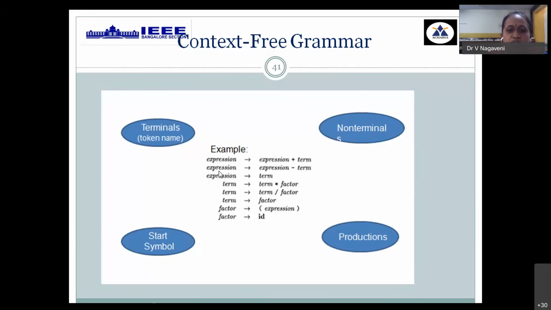the arithmetic expression CFG productions are written. E is the start, E indicating expression, is the LHS variable, and it is assigned to the RHS, which we call the body of the production, and the connection between LHS and RHS is made by an arrow mark. You can have both variables and terminals. The terminals here are plus and minus, star and division, open and closing small brackets, as well as ID. Then the LHS symbols here are variables. And the complete thing is called a production. Out of those, the symbol we start with is called the start symbol. This is the notation we use in context-free grammar.